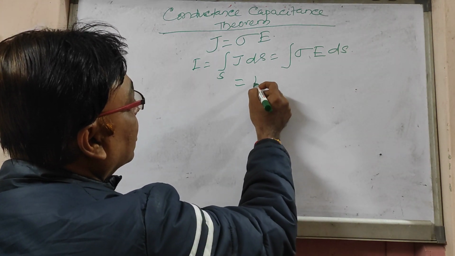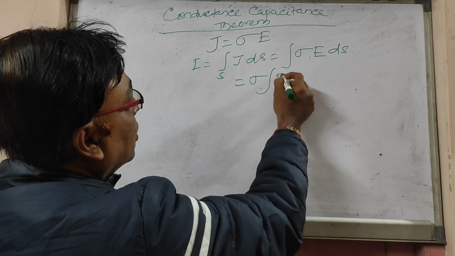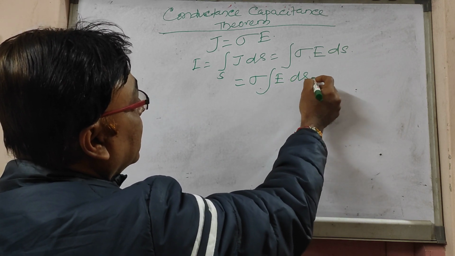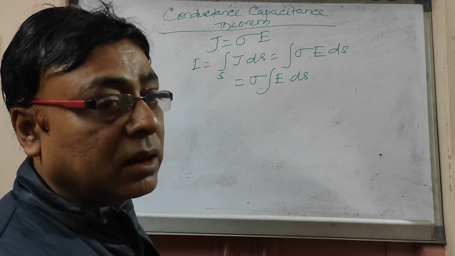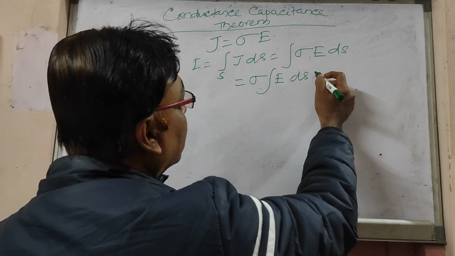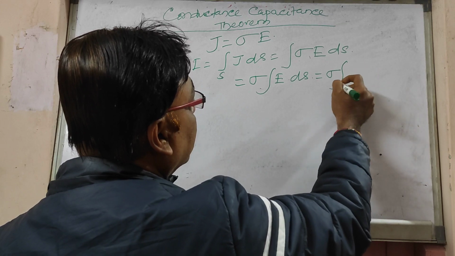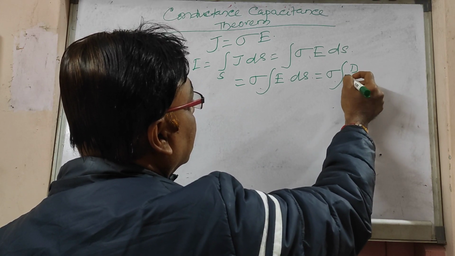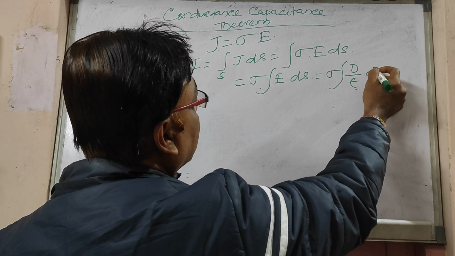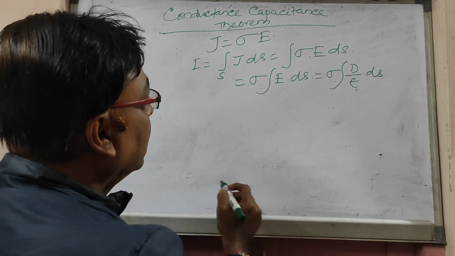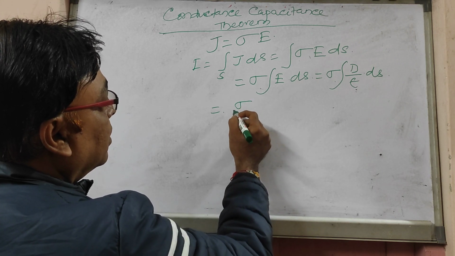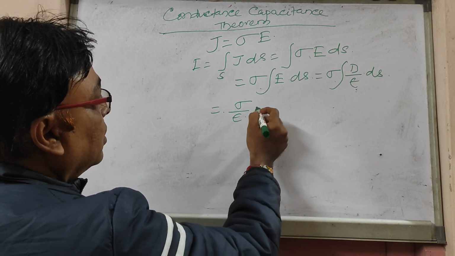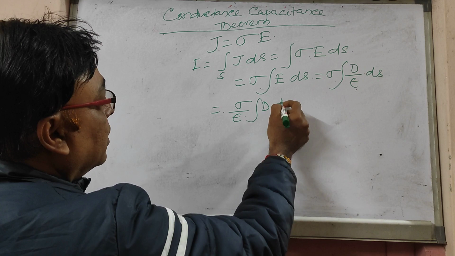Sigma, as it is a constant, can be taken out, so this is equal to sigma into the surface integral of E dot ds. Now instead of E we can write D by epsilon dot ds, so it is equal to sigma by epsilon times the surface integral of D dot ds.